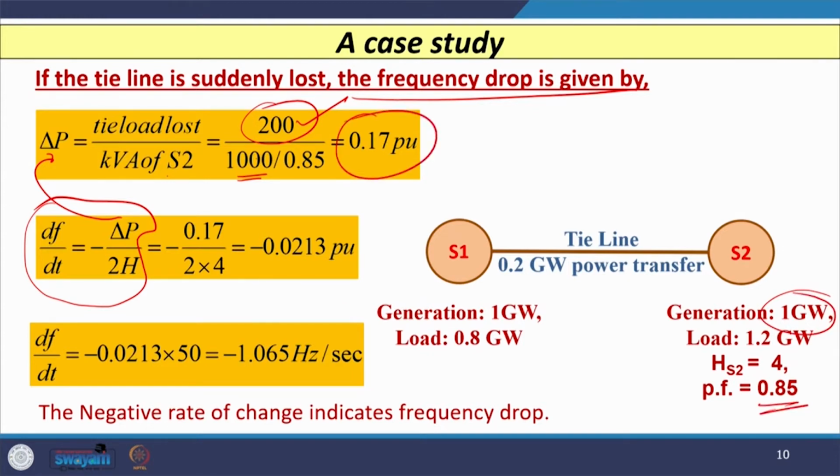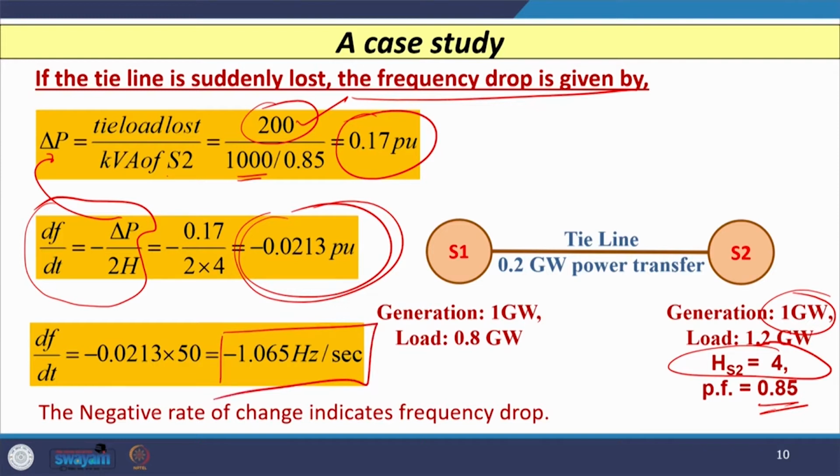So, you will get ΔP as 0.17 per unit, and if you put the value of ΔP and H, where H for the S2 group of generators is 4, you will get df/dt as -0.0213 per unit. If you multiply this value with the fundamental frequency, let us say 50 hertz, then df/dt comes out to be -1.065 hertz per second. And as I told you, this negative sign indicates that the frequency is going to reduce.